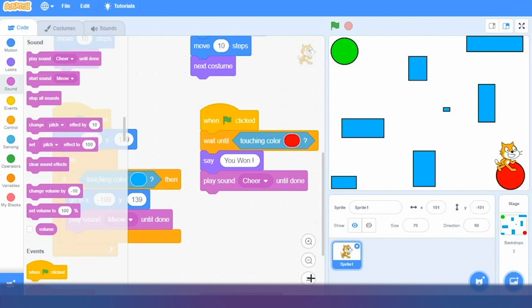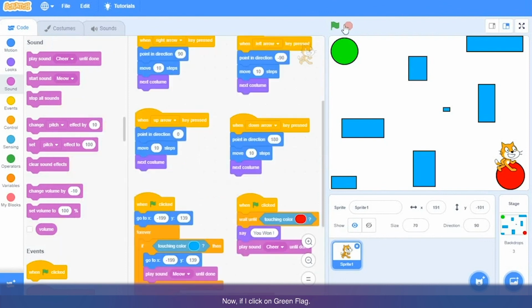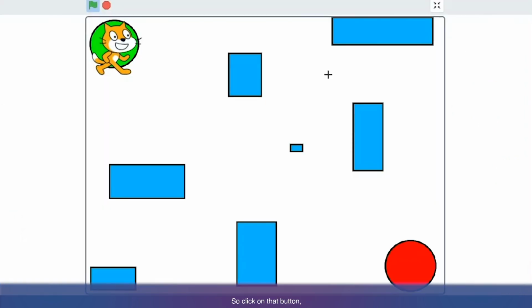Now let's check. Yeah, now if I click on green flag, okay, so now this game is ready to play. So I will make it full screen. You can see there is a button here. The arrows are going outwards. So it's a full screen mode. So click on that button and now you are ready to play your game.